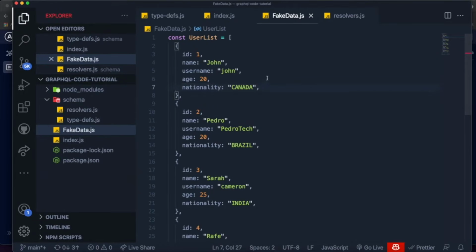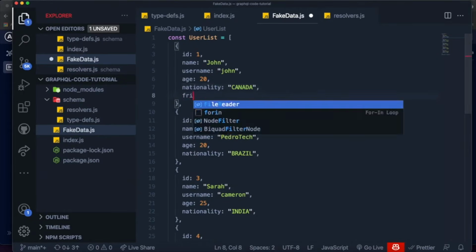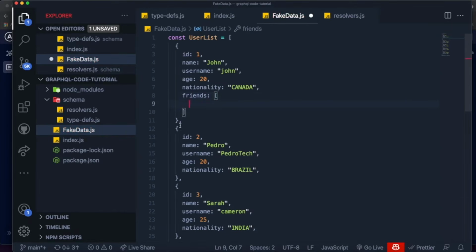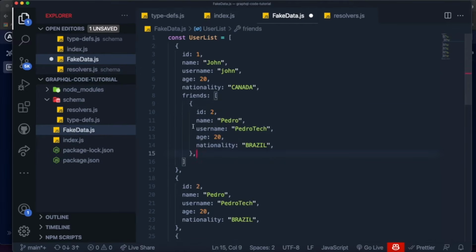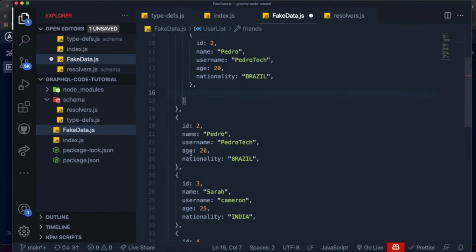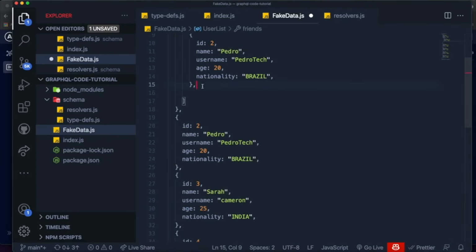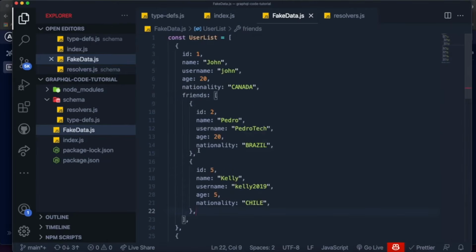Well, for John over here, I'm going to add a field called friends, and I'm going to make this a list, and inside of it, I'm going to add some other users that we have here in our project. The first one, I'm going to add Pedro, because Pedro will definitely be friends with John. I'm also going to add Kelly over here, just copy and pasting. And for now, I think that's fine. Let's just give John 2 friends.